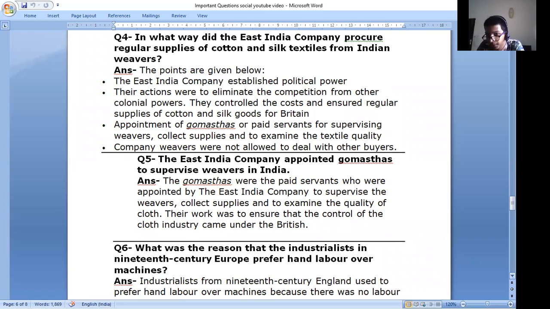The East India Company appointed Gomasthas to supervise weavers in India. Answer: The Gomasthas are the paid servants appointed by the East India Company to supervise the weavers, collect supplies, and examine the quality of the cloth. Their work was to ensure that control of the cloth industry came under the British.